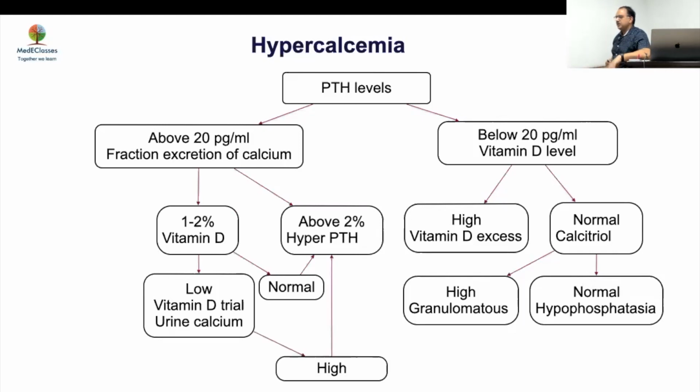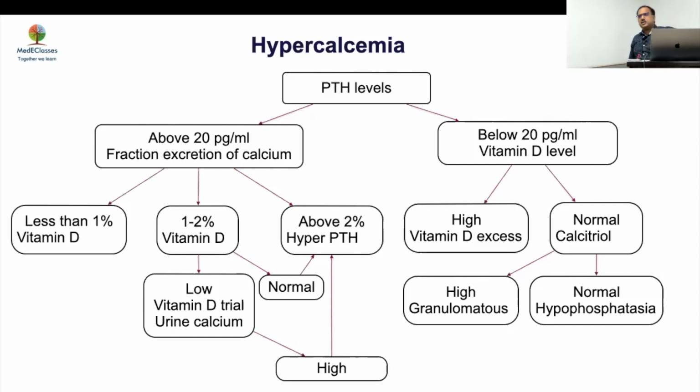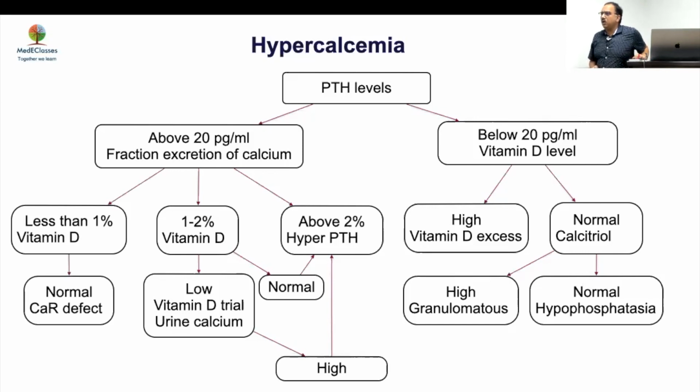If it is increasing, you go more in favor of a hyperparathyroidism. If it is less than 1%, it is usually a calcium sensing receptor defect. But again, if vitamin D is normal, then that is confirmed. If vitamin D is low, it can still be a masked hyperparathyroidism. So what I'm trying to say is that the most important investigation is PTH.